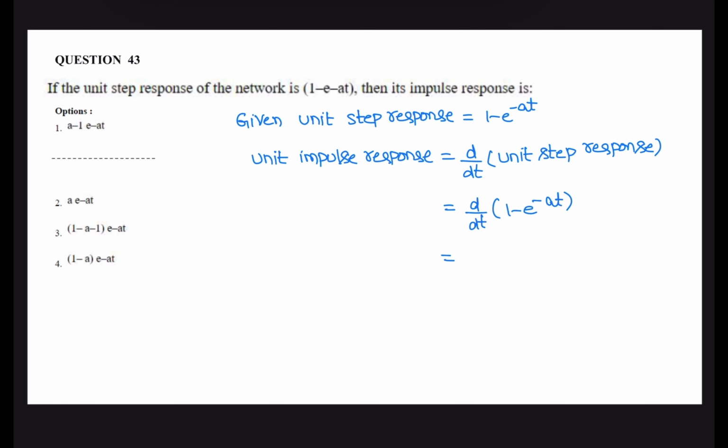So d by dt of a constant is 0, minus d by dt of e power minus at, that is minus of minus a e power minus at, that is a into e power minus at. So the correct option is 2. We know that d by dx of e power minus ax is minus a into e power minus ax.